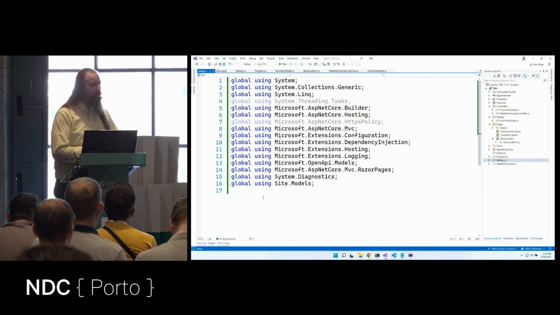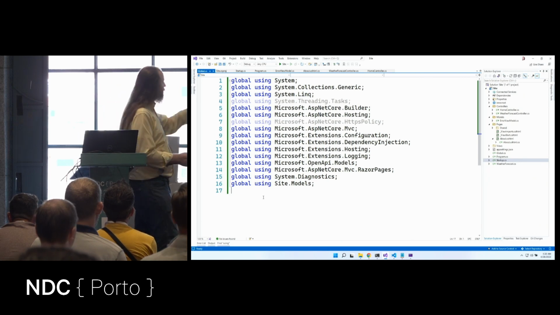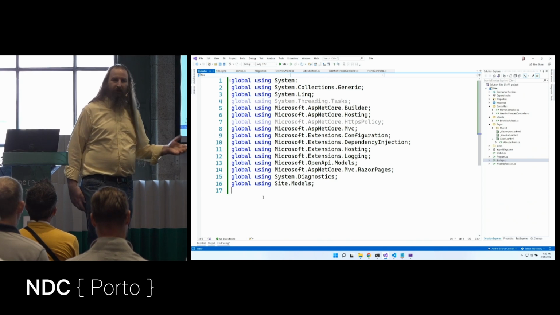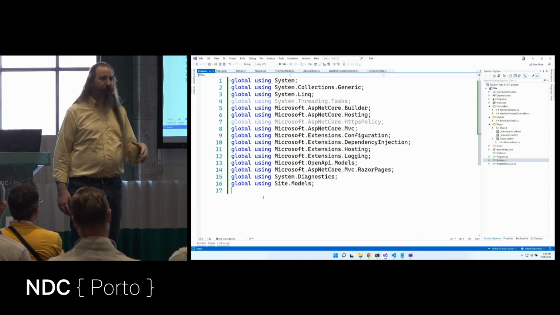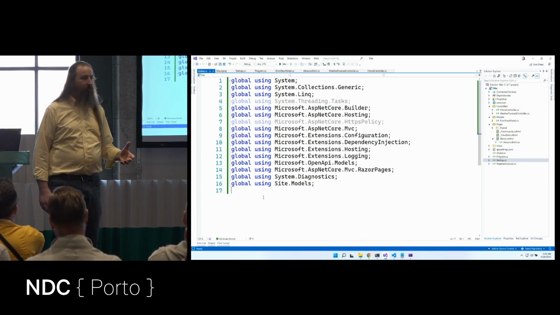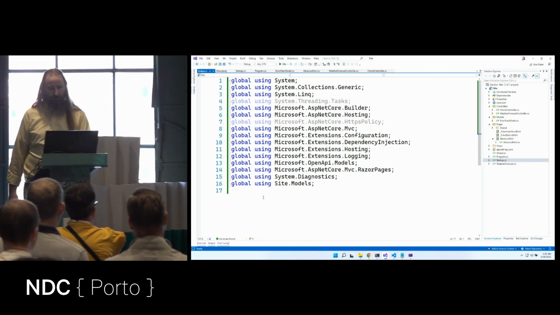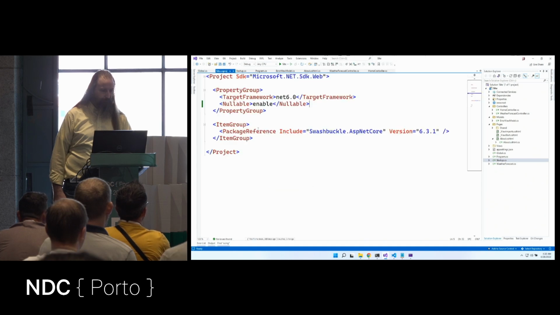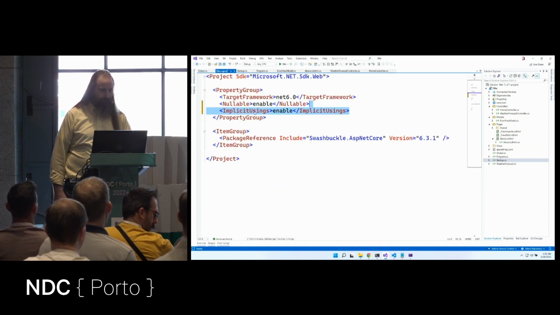But there are some redundancies here, like system link, system threading task. We might have those in every project everywhere. So returning back to our thing, let's come into site.csproj and enable implicit usings.